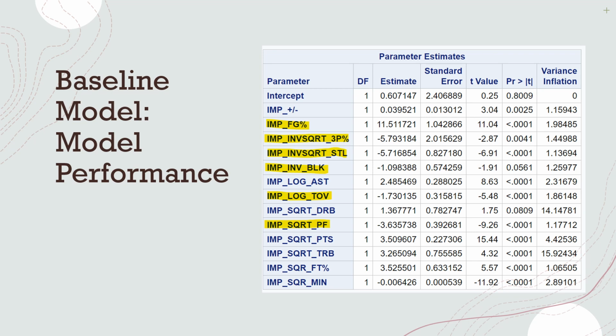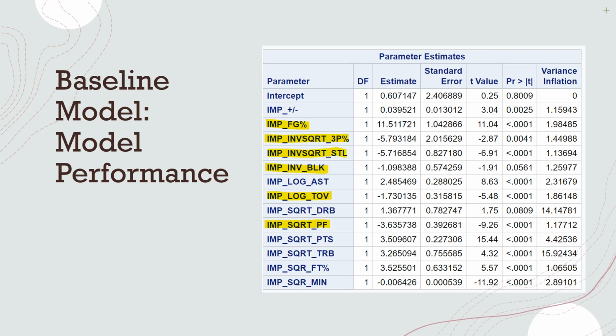So the parameter estimates for the input variables from the previous slide are seen here, and highlighted in yellow are some of the more impactful ones. You see some of them are negative, and that's because it's the inverse of them, and the others are negative because they're actually negatively associated with the PIE value, like turnovers and personal fouls. And then the field goal percentage had a big impact in affecting the PIE score.